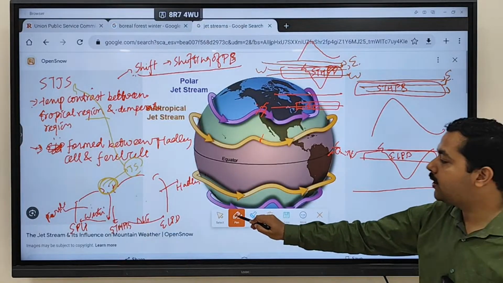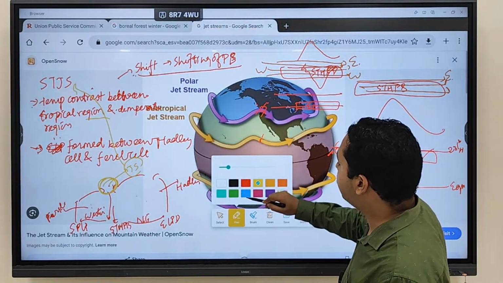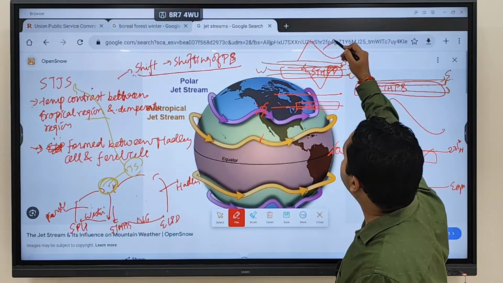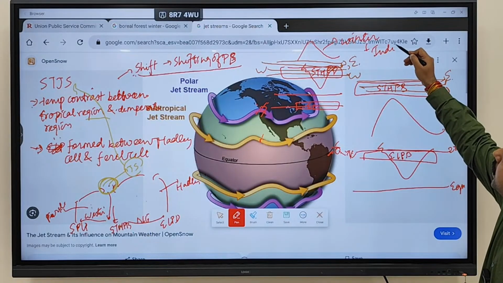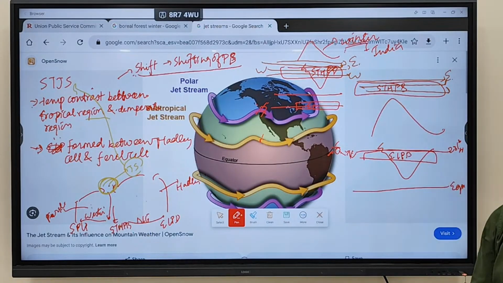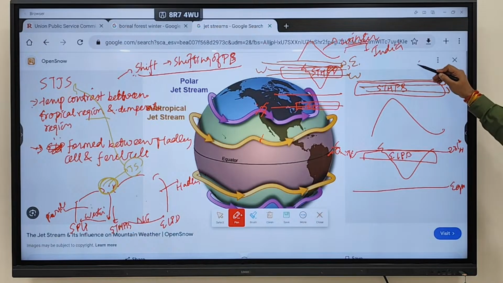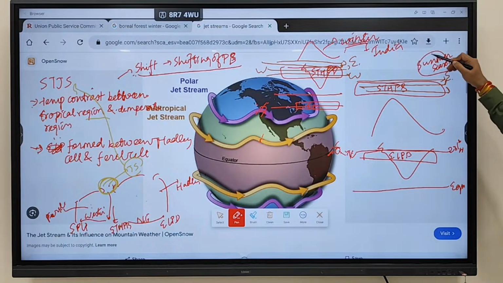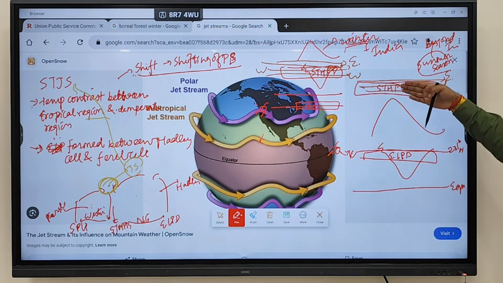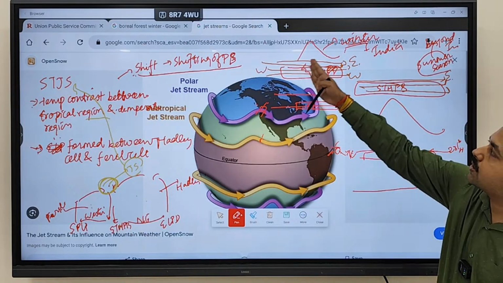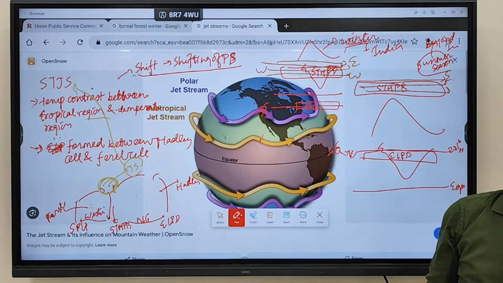So during winter, you see jet streams blowing over India. During the summer season, they are blowing beyond India. Clear? During summer, the jet streams are blowing beyond India. During winter, the jet streams are blowing over India. Clear?